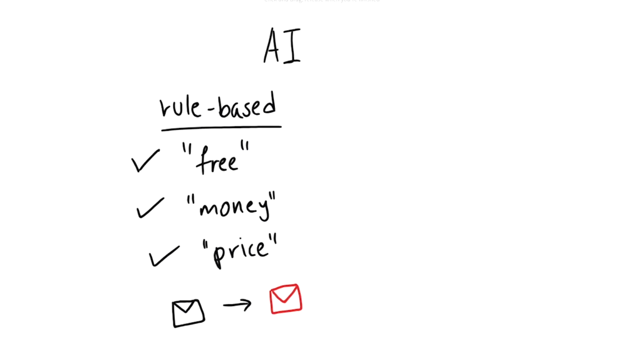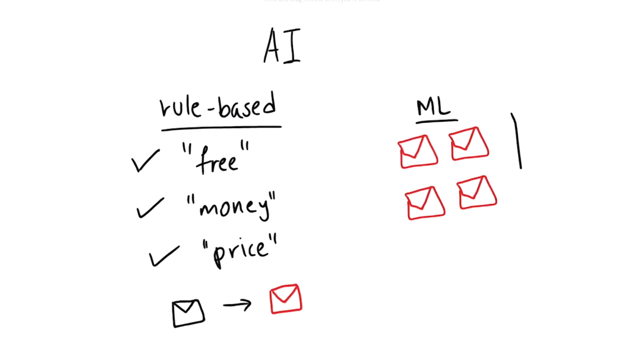Another type of artificial intelligence we can have is one that uses machine learning. So if it uses machine learning, instead of having a predefined set of rules, we're going to give the system a bunch of spam emails. And from those emails, our system is going to learn what a spam email looks like. So the next time an email comes, it's going to use what it learned before to detect if it's a spam email or not. So that is the difference between the two terms.